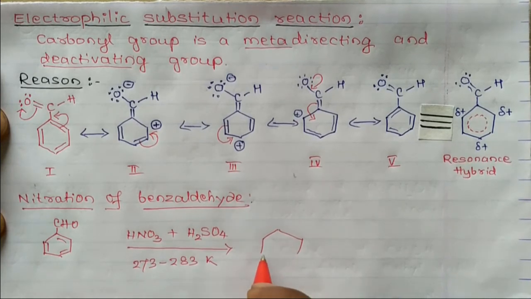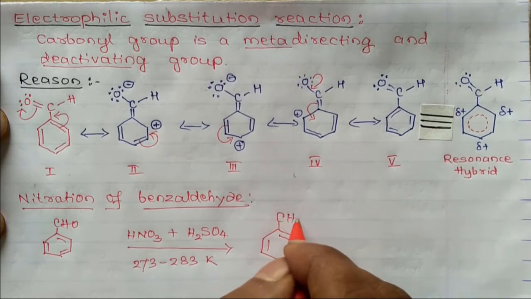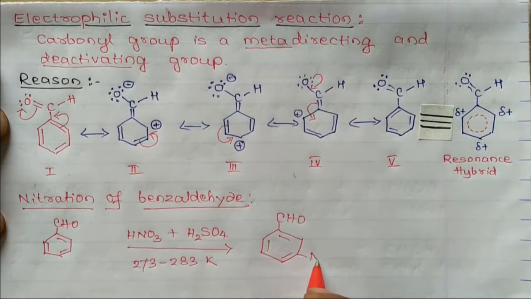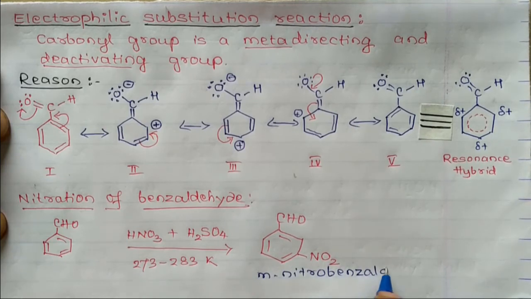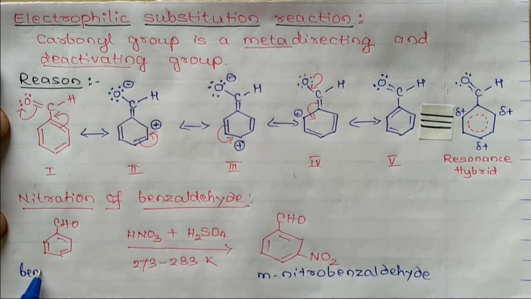As we have studied, it is meta directing. The incoming electrophile NO2 attacks the meta position, so we are going to get meta-nitrobenzaldehyde. This is about nitration of benzaldehyde.